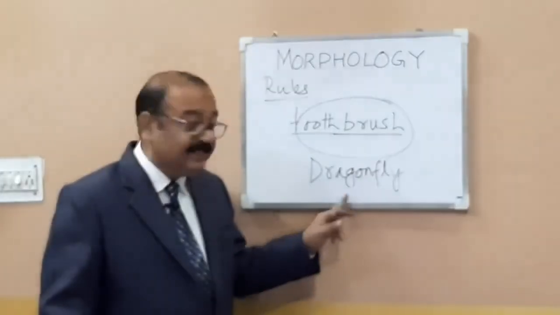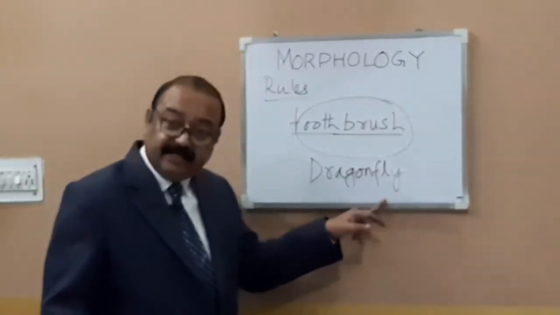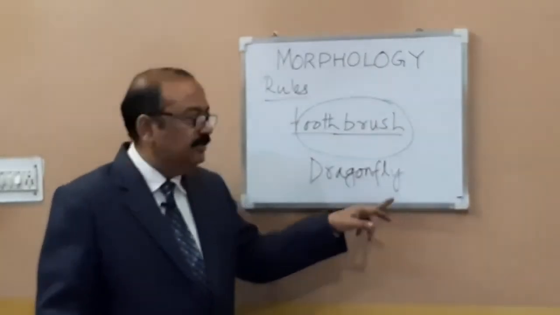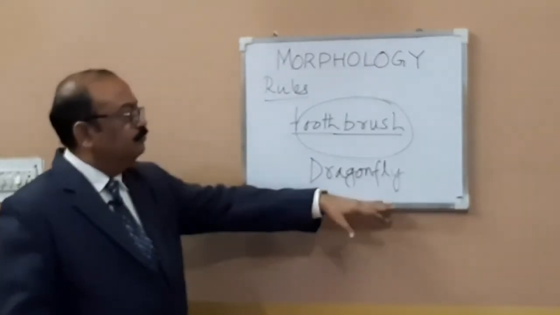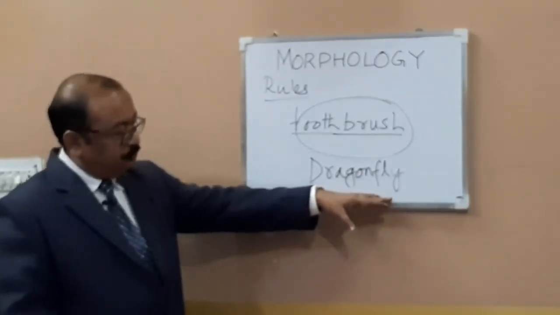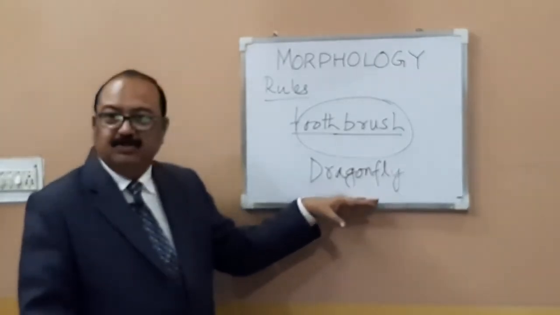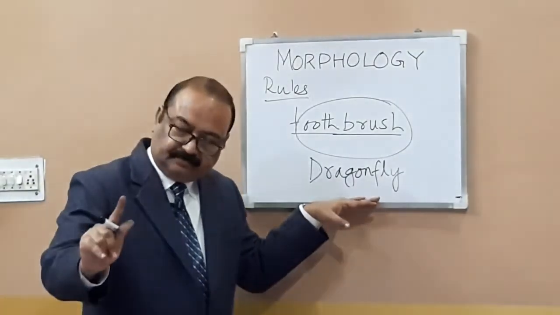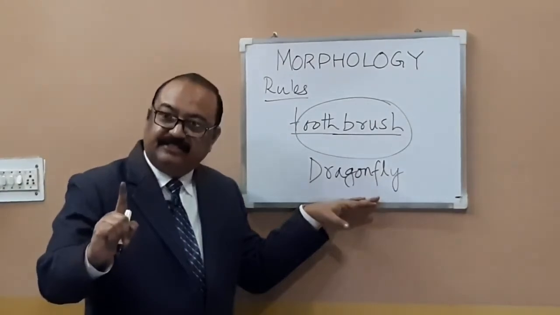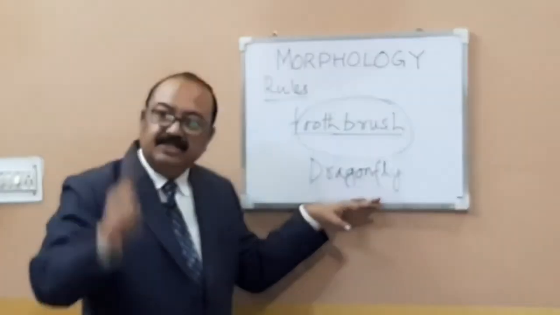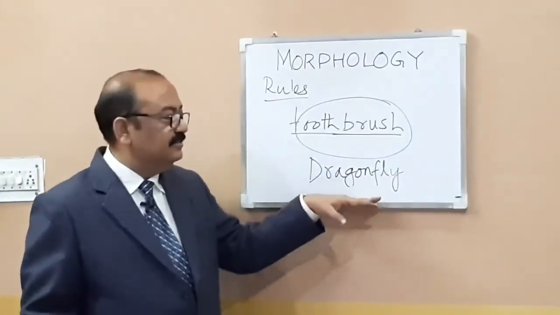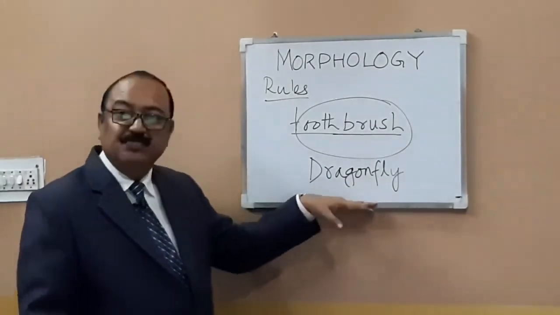It is a root word. Fly again is a root word. It can also exist alone. And you know, when these two root words are combined, they give you an altogether new word. This is one condition. And the second condition is that they also give you a new meaning.